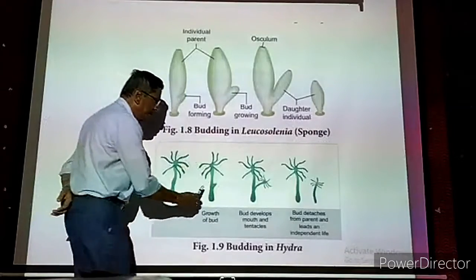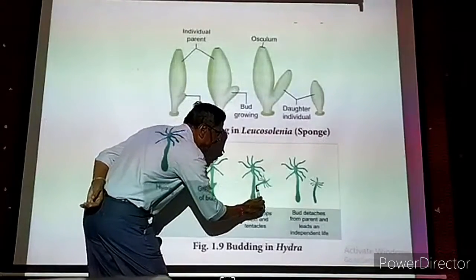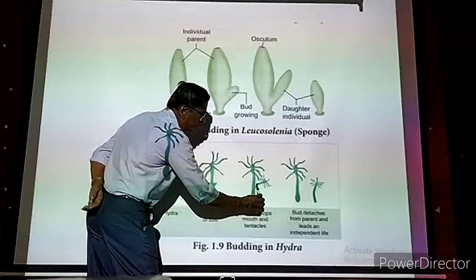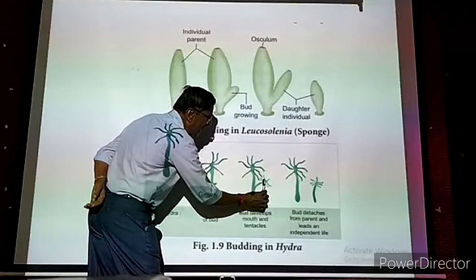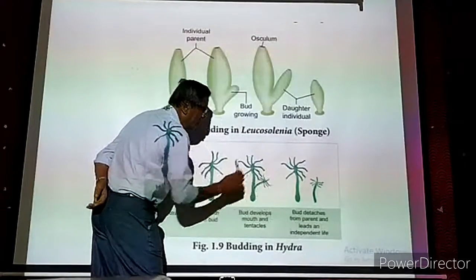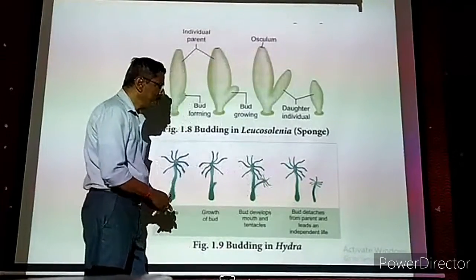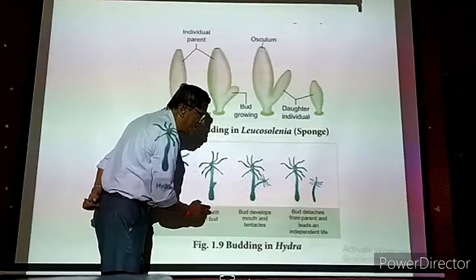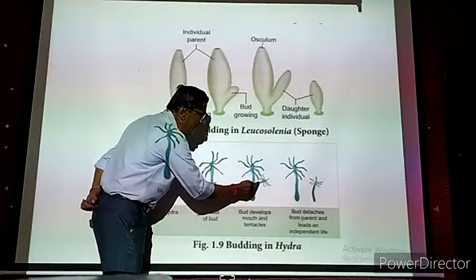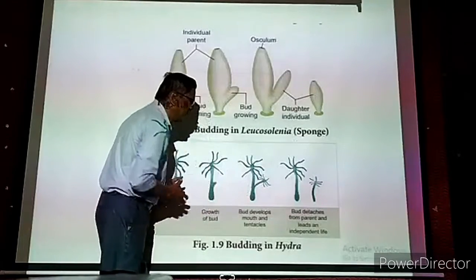Now the bud is growing. Now the bud is slowly becoming elongated. Now it is slowly growing and becoming longer and longer. And at the tip, once again, a set of tentacles will be formed. 6 or 7 tentacles will be formed. Once it is formed, it gives the appearance that one young Hydra is sticking with the mother Hydra.